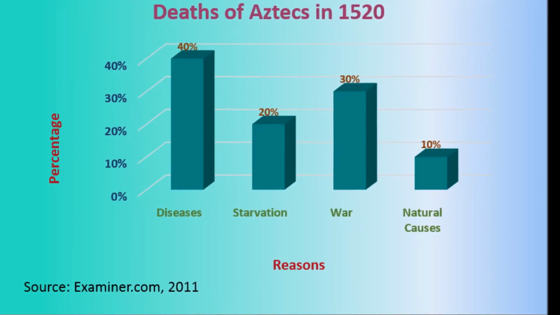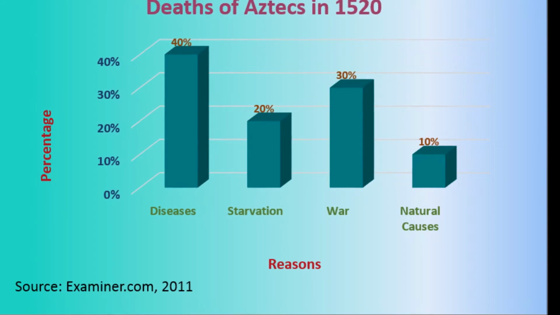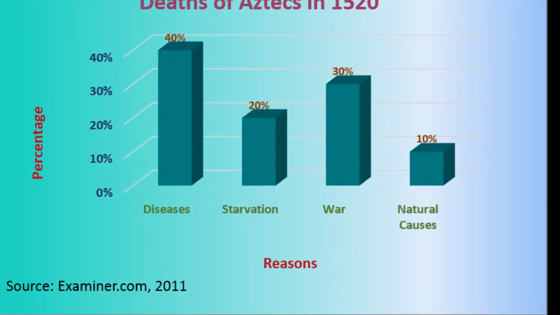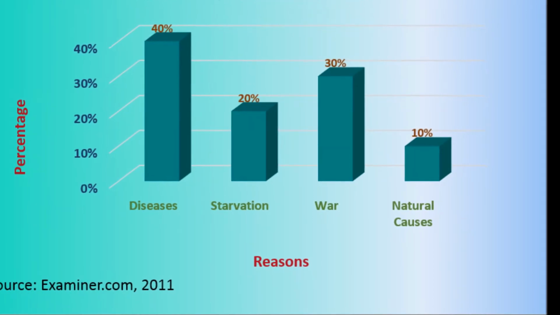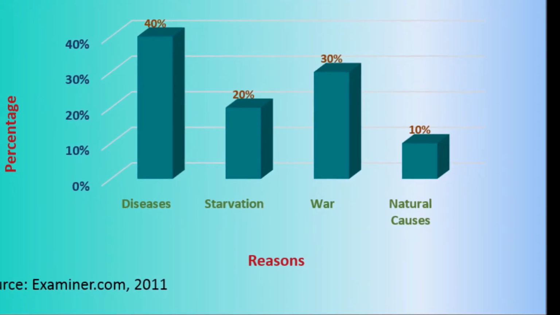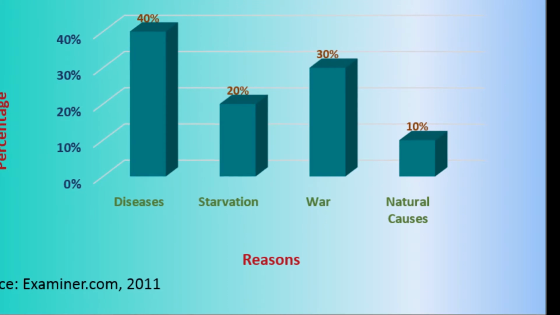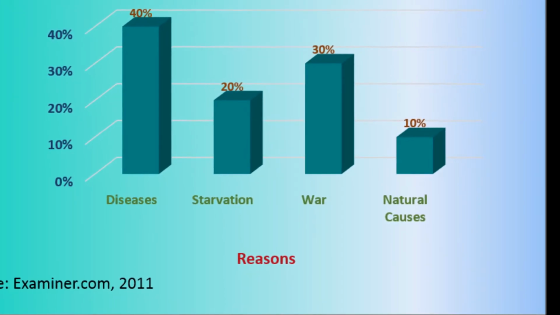In this graph, we can see the main causes of death of the Aztecs in 1520. As we can see, disease was the one that caused the most deaths. It was responsible for 40% of the deaths. Starvation was 20%, war was 30%, and 10% died of natural causes.